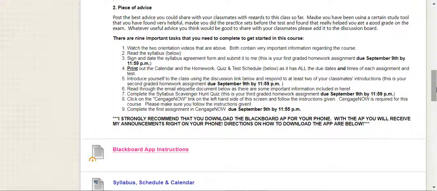You're then going to print out the calendar and the homework quiz and test schedule that's below. And you definitely want to print it out because this is a way for you to stay on track by checking things off as you complete them. It's really important for you to stay on track when you're in an online course. It has all the due dates and times for every assignment, quiz, and test that you have to complete this semester. So really make sure you print out both of these.